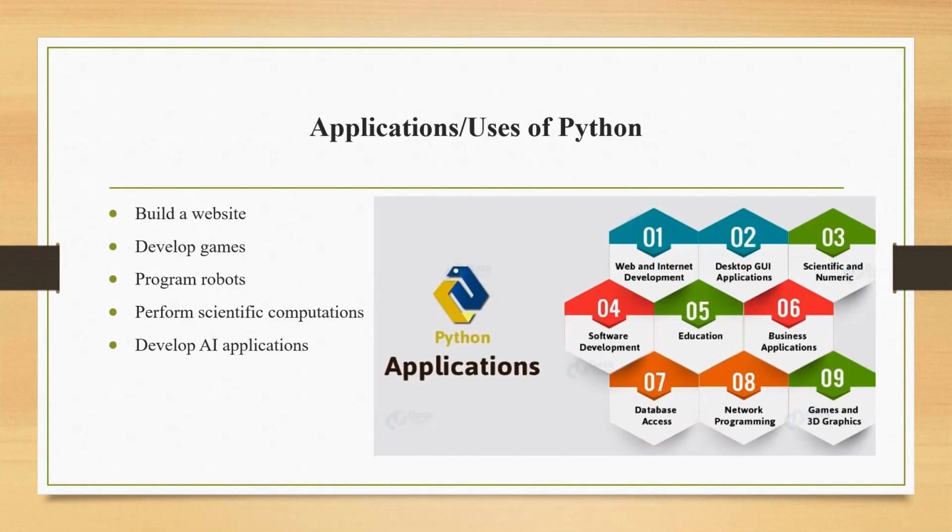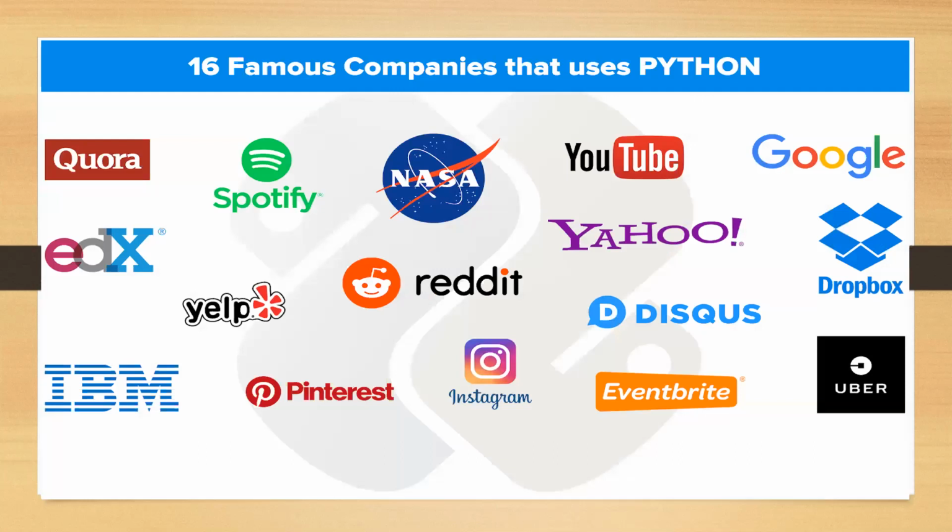Okay. And I want to tell you these are the 16 famous companies that use the Python language. So many of these you all are aware of, and these companies are using Python for some reason or the other in their own working. So these brands, like Google, are there. Google is using so many languages, because Google is a web portal, it has so much in it.